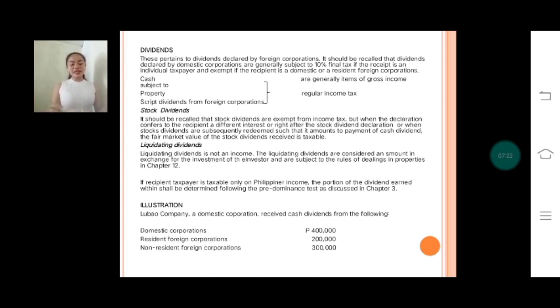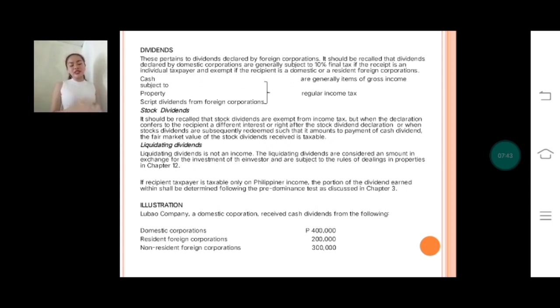So stock dividends and liquidating dividends. Stock dividends, it should be recalled, are exempt from income tax, but when the declaration confers the recipient a different interest or right after the stock dividend declaration, or when stock dividends are subsequently redeemed such that it amounts to payment of cash dividend, the fair market value of the stock dividends received is taxable.